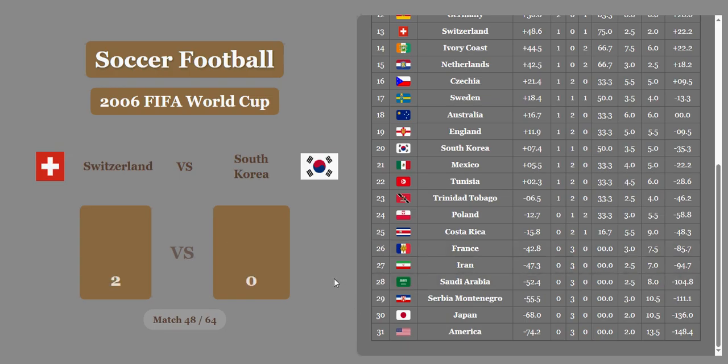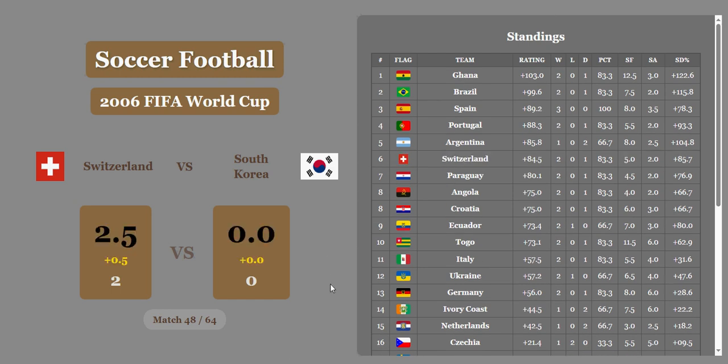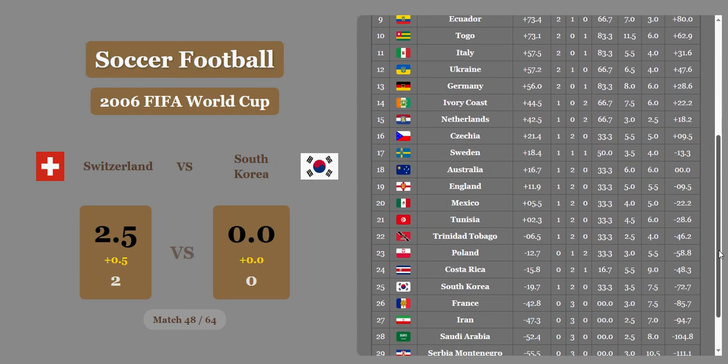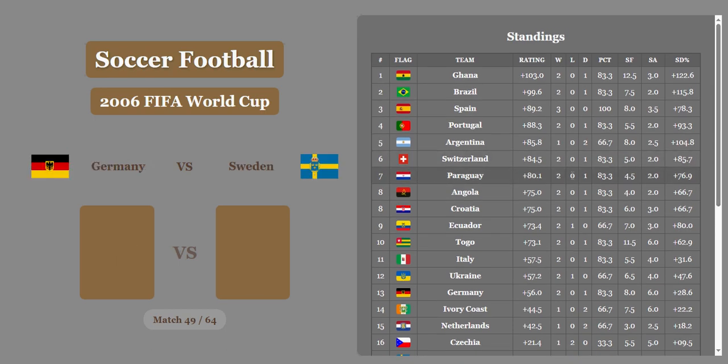Switzerland versus South Korea. Switzerland wins it. No miracles for South Korea this tournament except for that win against France on the economic difference. Switzerland's also going to get a half goal bonus. Still nowhere to be seen though. Oh wait, they are. They're in 6th place, under Argentina, above Paraguay.